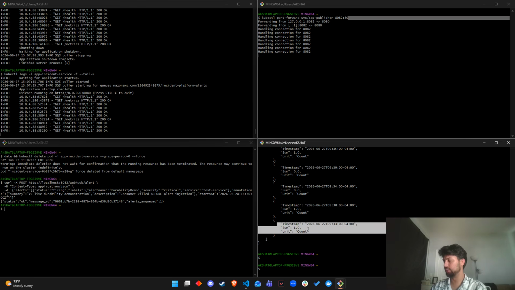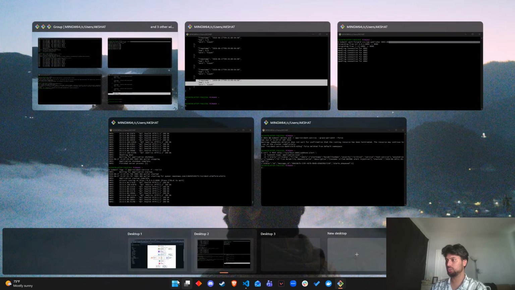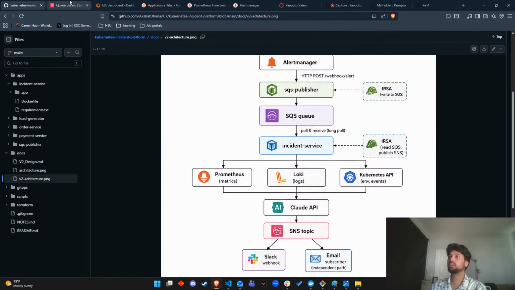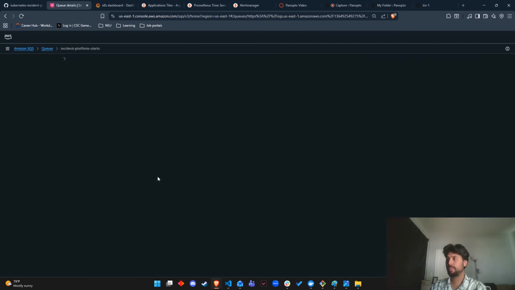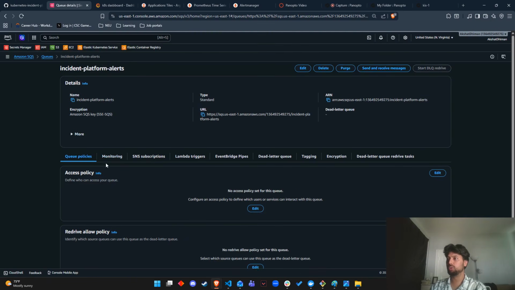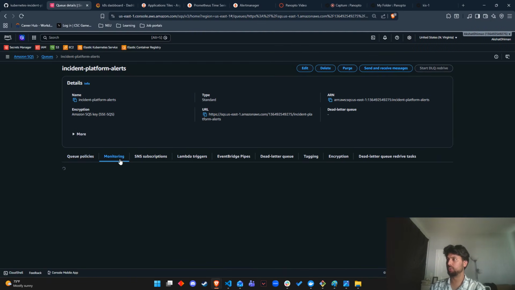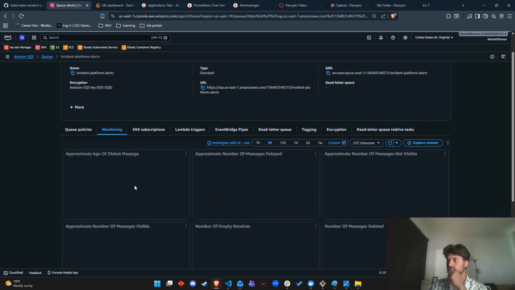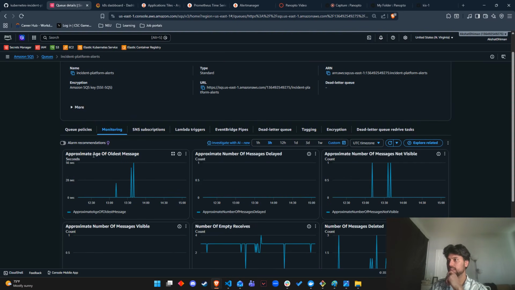Right now the time zone is in UTC, so that is what we are going to see in the queue. Also on AWS, we must see the real time monitoring phase. This is the age of our oldest message, which is around 52 milliseconds, I believe.